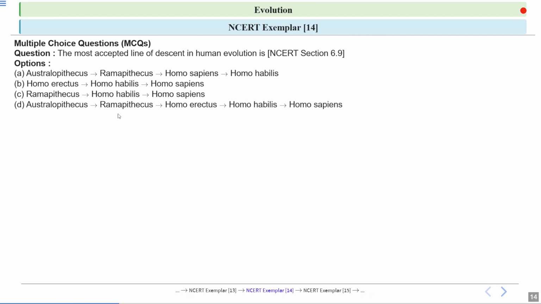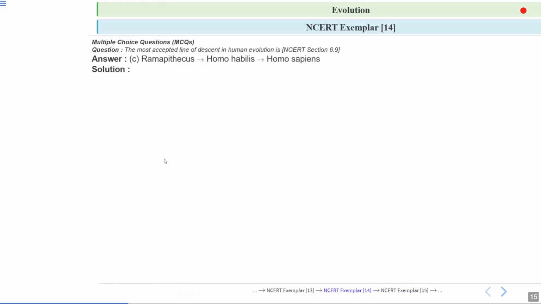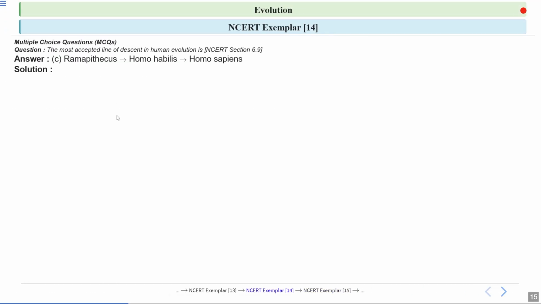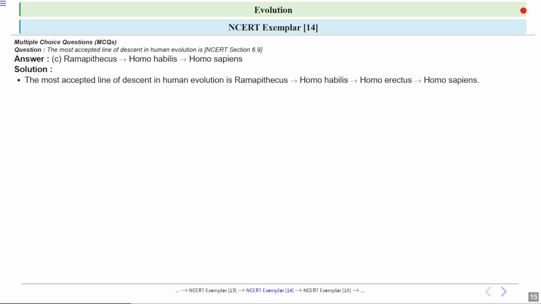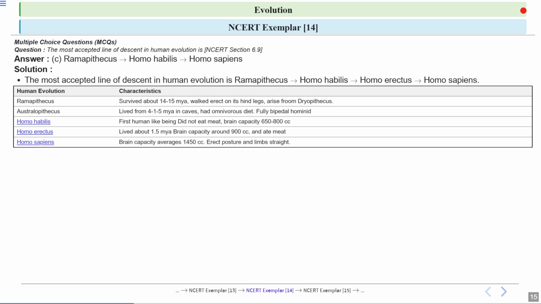Next question: the most accepted line of descent in human evolution is... You have been given four options, A, B, C, D. You have to choose the correct answer from these options. Option C is the correct answer here: Ramapithecus, then Homo habilis, and then Homo sapiens. This is the most accepted line of descent in human evolution.